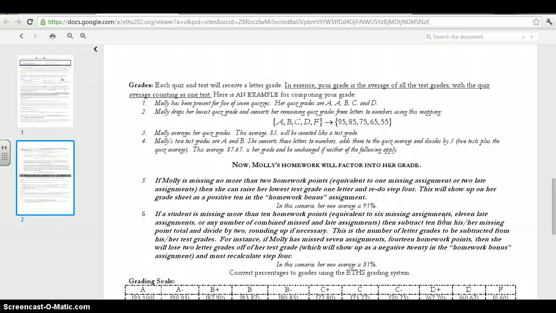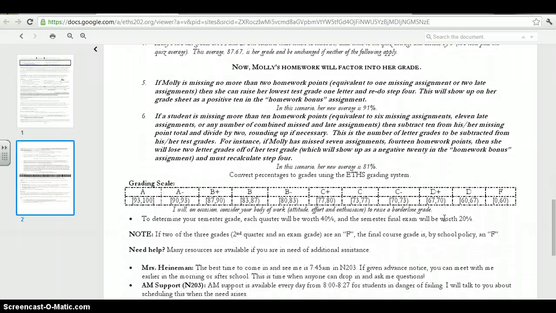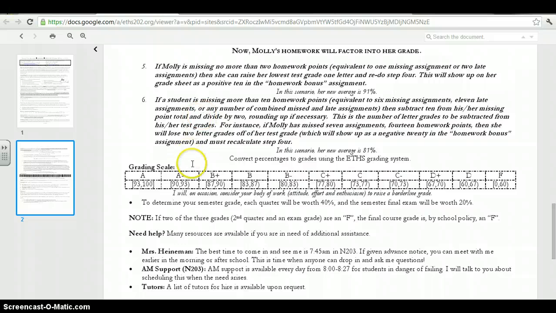And the way your homework factors in is that if you don't miss any more than 2 homework points, then you receive a homework bonus, which means I take your lowest test score and bump it up a letter grade. But if you lose anywhere from more than 2 points or less than 10, you don't get a homework bonus, but it doesn't hurt your grade. And then after that, if you miss more than 10 homework points, they do start taking off of your overall grade. But I'll give you a lot of warning for that and call home and everything. As for the grading scale, this is a grading scale that the school is using for all classes.